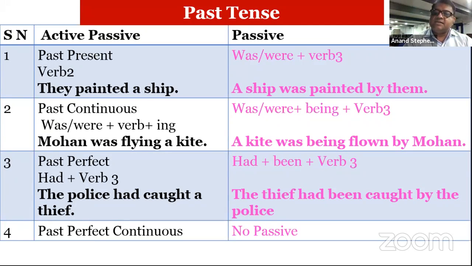In the same sentence we can avoid by the police also. In passive, if we had written like this, the thief had been caught, it is very clear, in most chances, the thief was caught by the police. So in this kind of sentence, when the agent is understood, sometimes we don't write it. Again, past perfect continuous, no passive is possible.